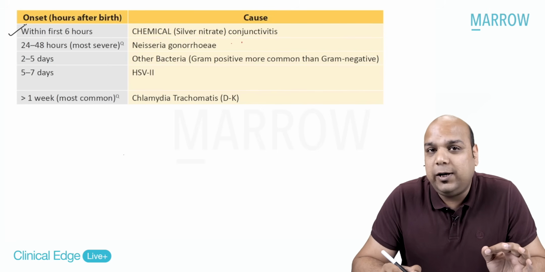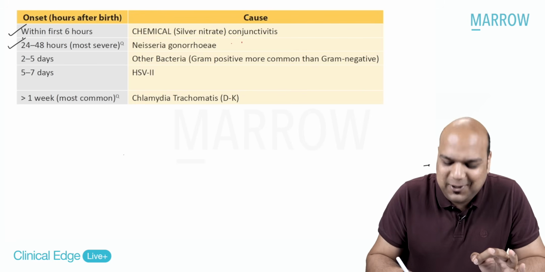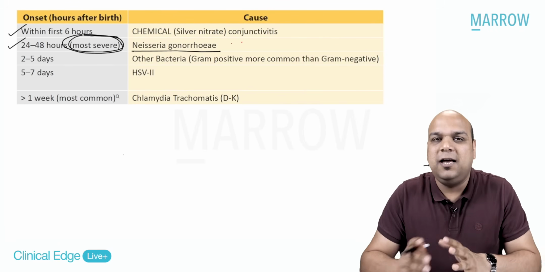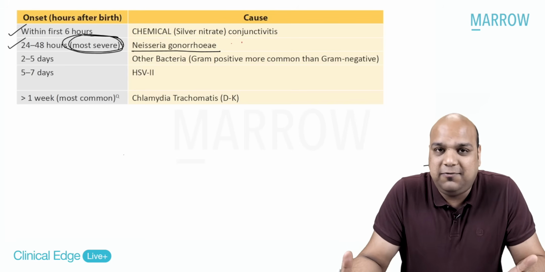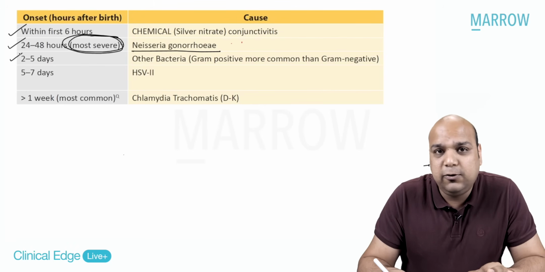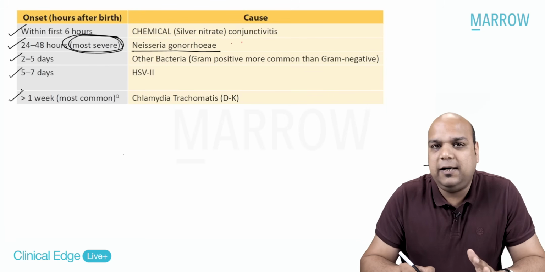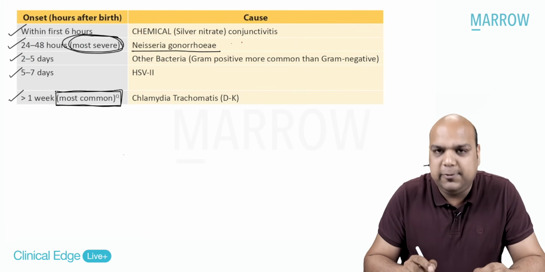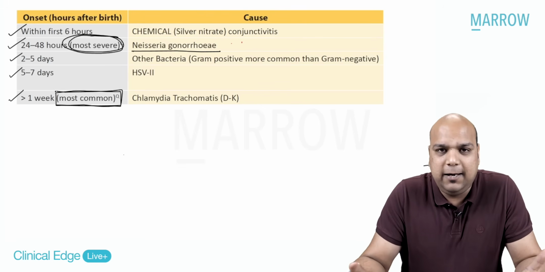Then if the onset is within 24 to 48 hours, 1 to 2 days, then you should be worried. Why should you be worried? Because it is due to Neisseria gonorrhoeae. Neisseria gonorrhoeae is the most severe cause, most difficult in terms of treatment, and the presentation will be most severe. If the onset is within 2 to 5 days, then it is due to other bacteria apart from Neisseria gonorrhoeae. 5 to 7 days is herpes simplex virus, and greater than 1 week, after 7 days, it is due to chlamydia trachomatis. And most commonly we say, if we are seeing a case of ophthalmia neonatorum, usually it will be due to chlamydia trachomatis types D to K.